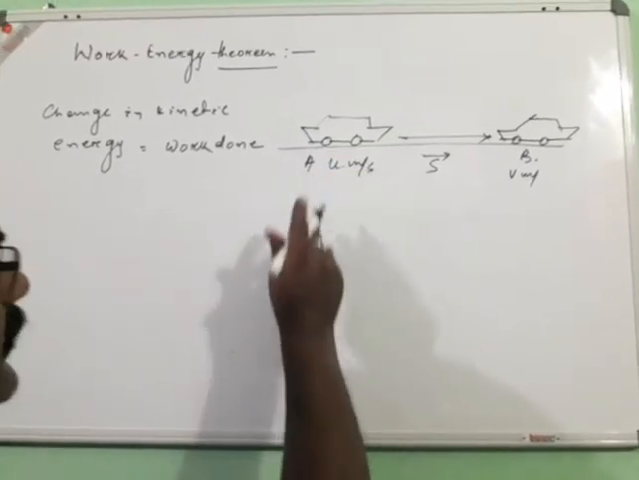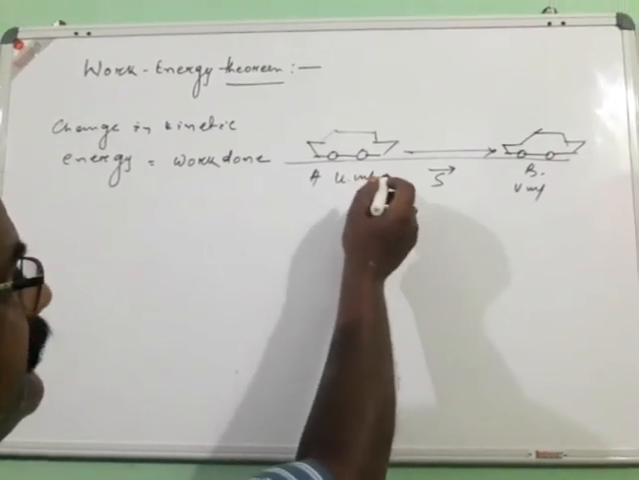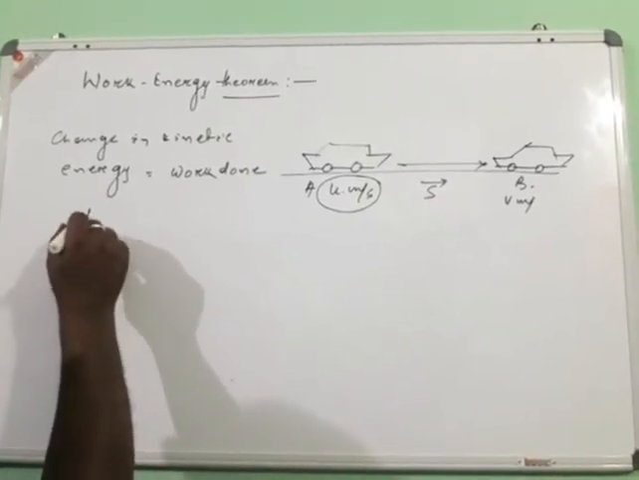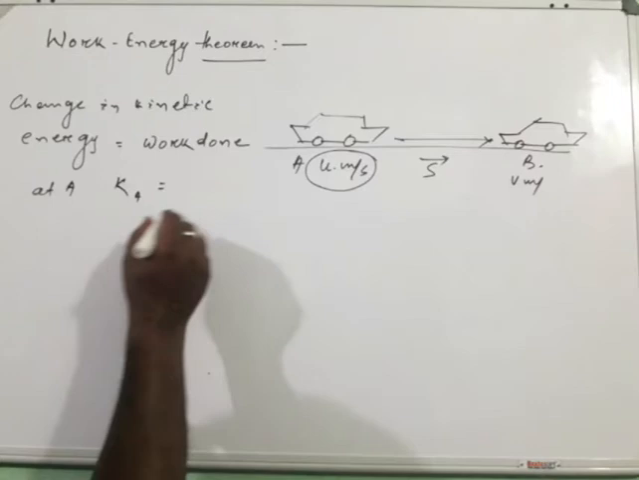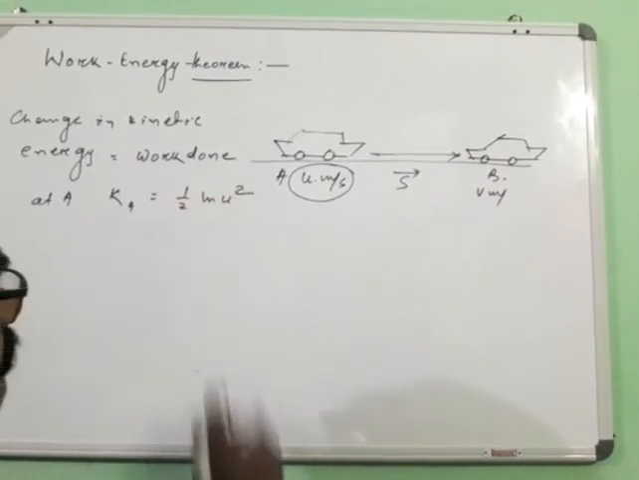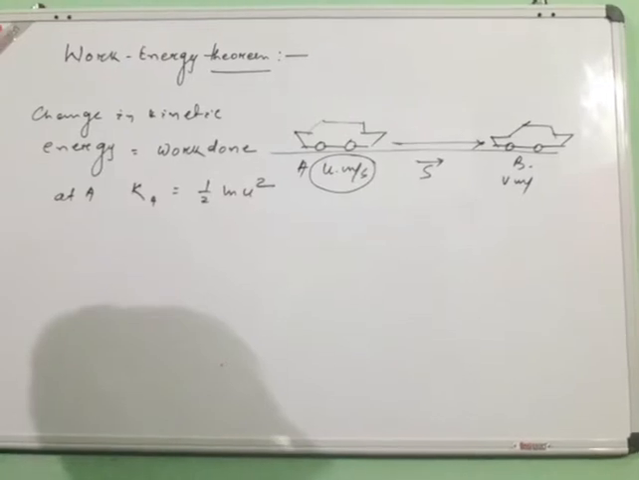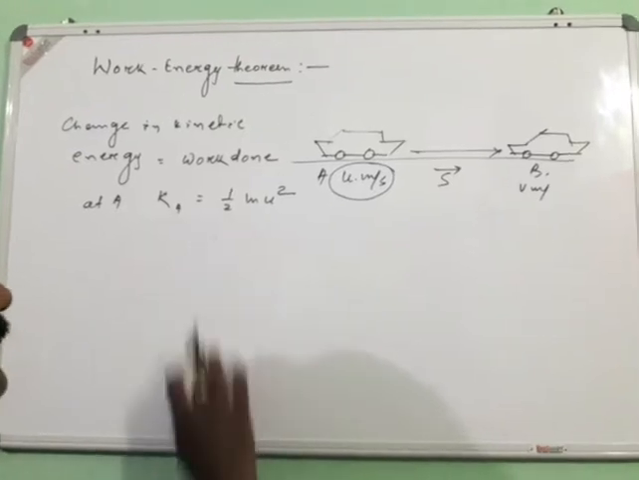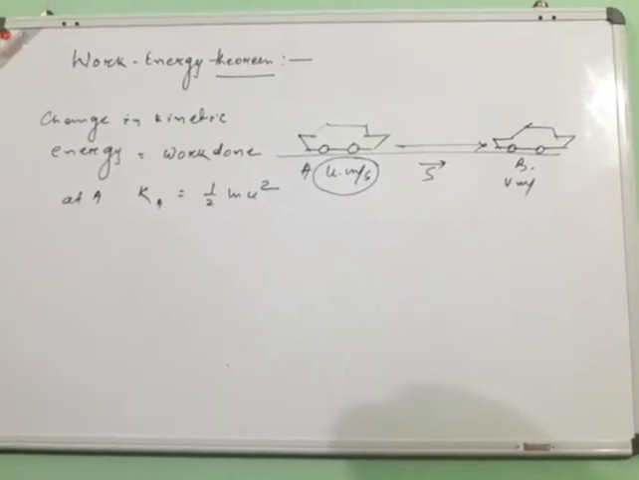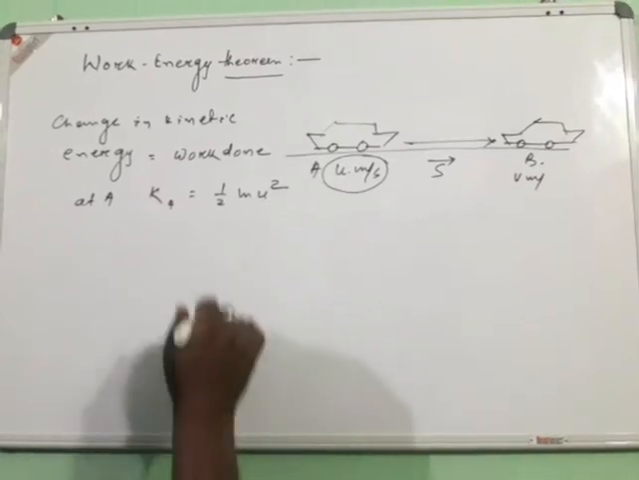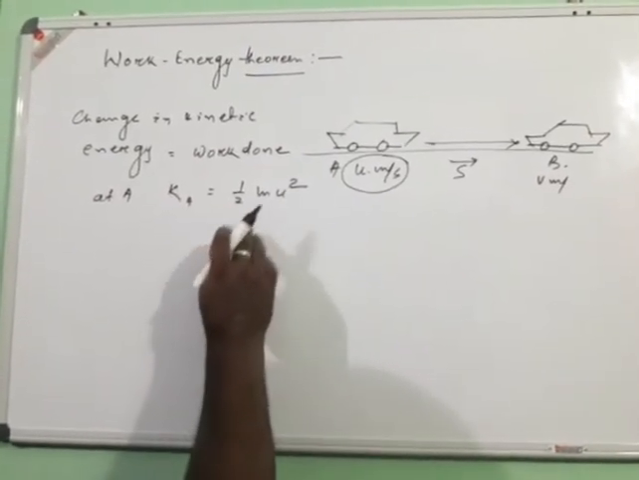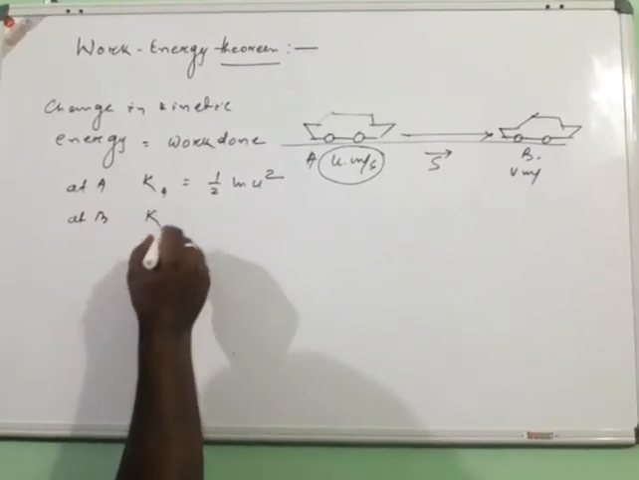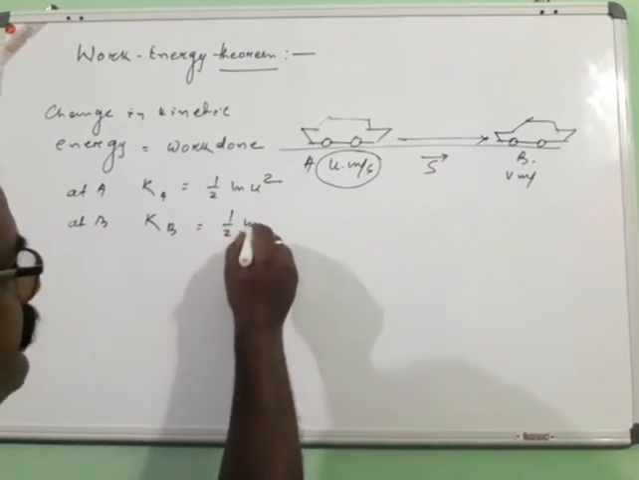Now let us consider at point A, the velocity of the car is u meters per second. So at A the kinetic energy is equal to half m u square. From the previous expression, the kinetic energy derivation, we have seen that the formula for kinetic energy is half m v square, where v stands for the velocity. Similarly at A, kinetic energy is half m u square, and at B, kinetic energy is half m v square.